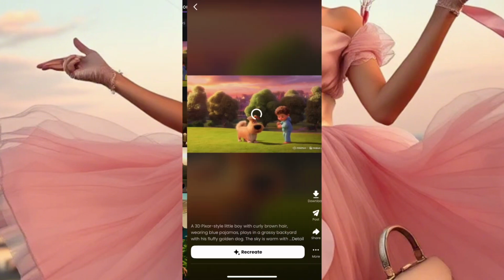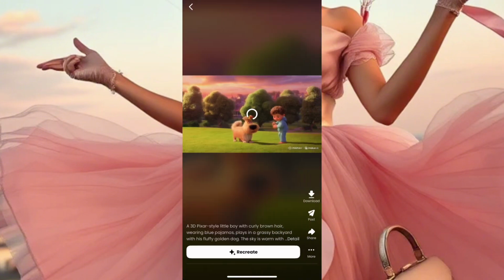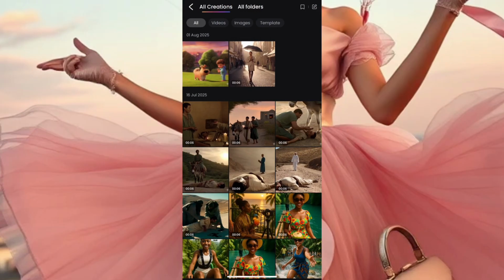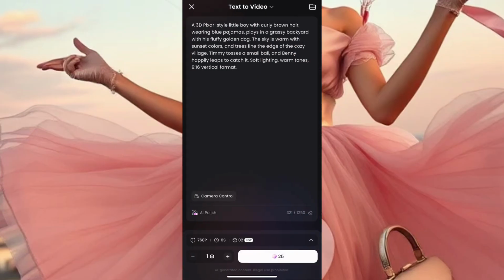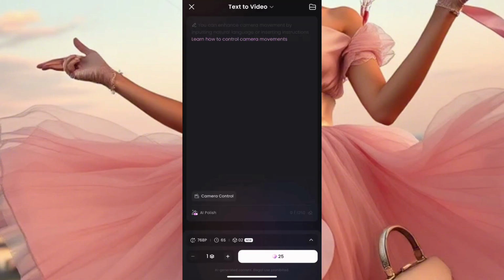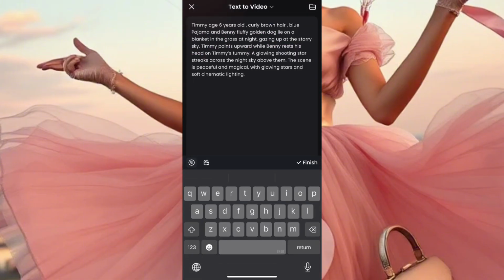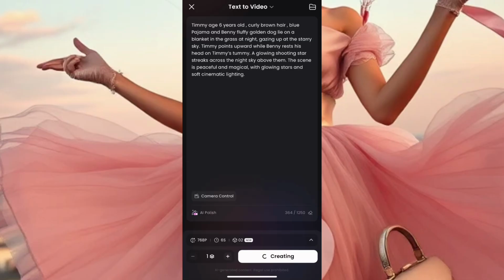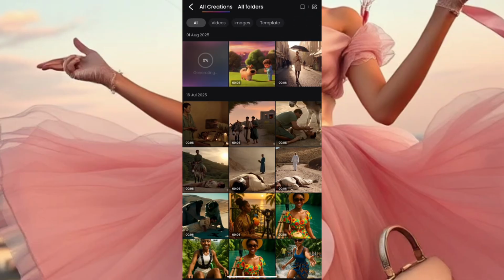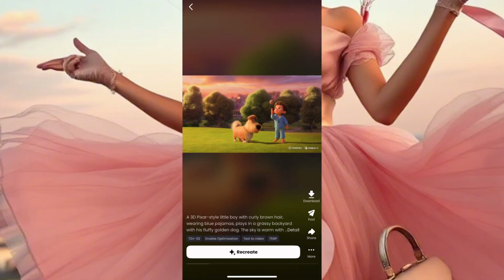So now, Hailuo AI, this is our video. The video is ready. We just need to wait for it to load, okay? Now I'll go again and paste the next prompt, because of course we need to generate all the videos. Now I'm pasting the next prompt. Click on paste, click on finish, click on generate while we wait for the other one to load. So yeah, that one is generating.